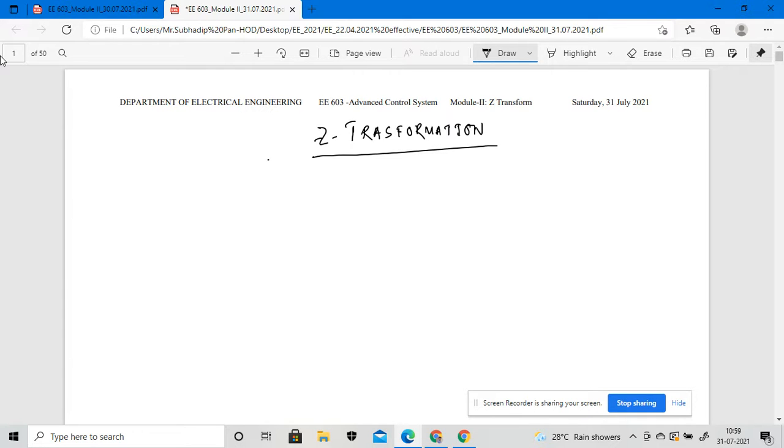Okay, so actually the Z transformation is a major mathematical tool for analyzing the area of digital control systems or digital signal processing, right? So this Z transformation is actually an important mathematical tool.